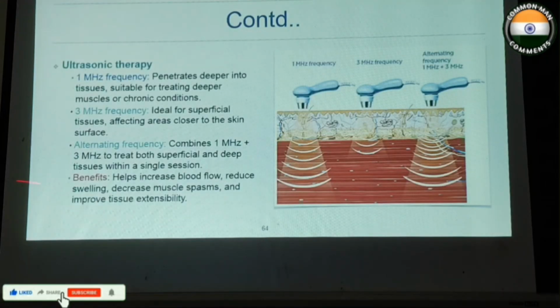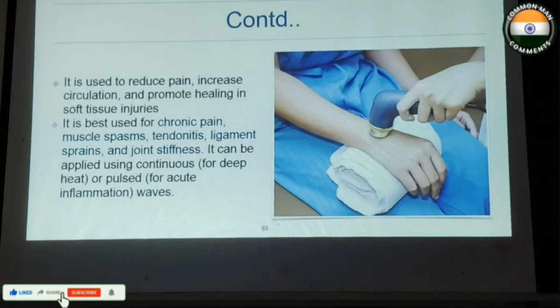So ultrasonic therapy, for 1 millihertz, we get a deeper penetration. For 3 millihertz, we get a superficial penetration. Based on that, we can do an alternating 1 and 3 megahertz. This helps increase blood flow, reduce swelling, decrease muscle spasm and improve tissue extensibility. So this is a photo showing the ultrasonic therapy.